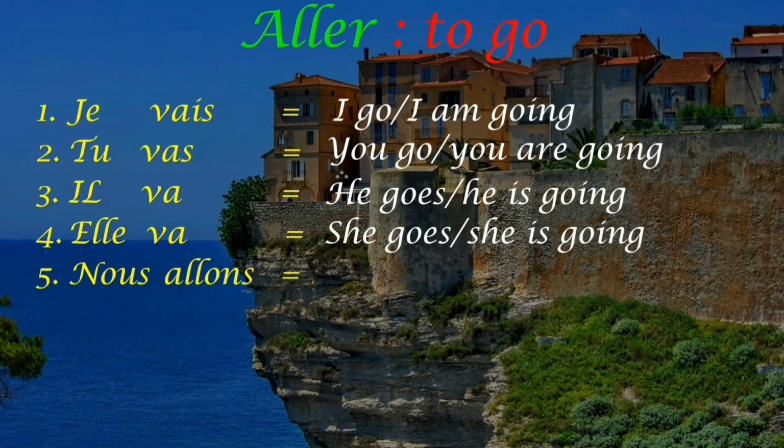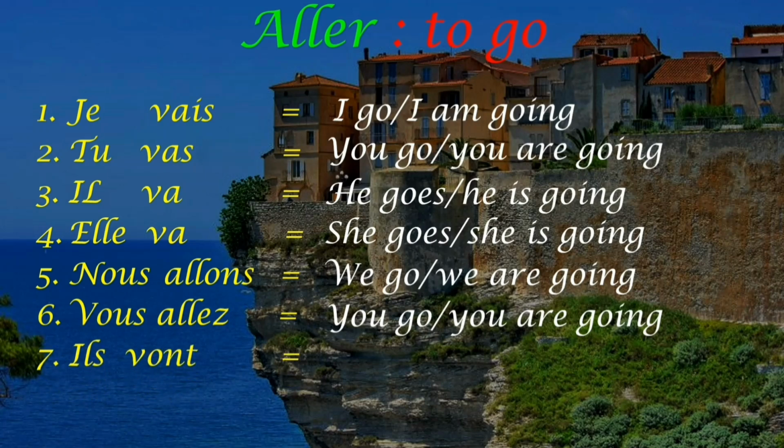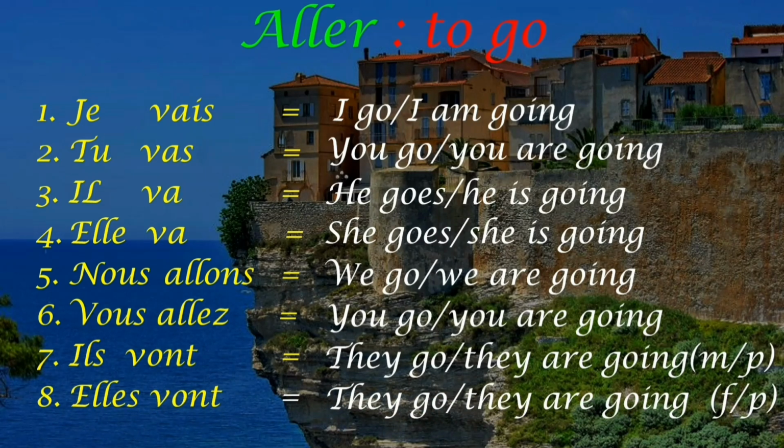Nous allons, which means we go or we are going. Vous allez, which means you go or you are going. You know the difference between tu and vous. Tu is informal and vous is formal. Then comes ils vont, which means they go, masculine plural. And elles vont, which means feminine plural. They go or they are going. So this is how you conjugate the verb aller in French, and its meaning in English is not only I go or you go, but as well I am going, you are going.